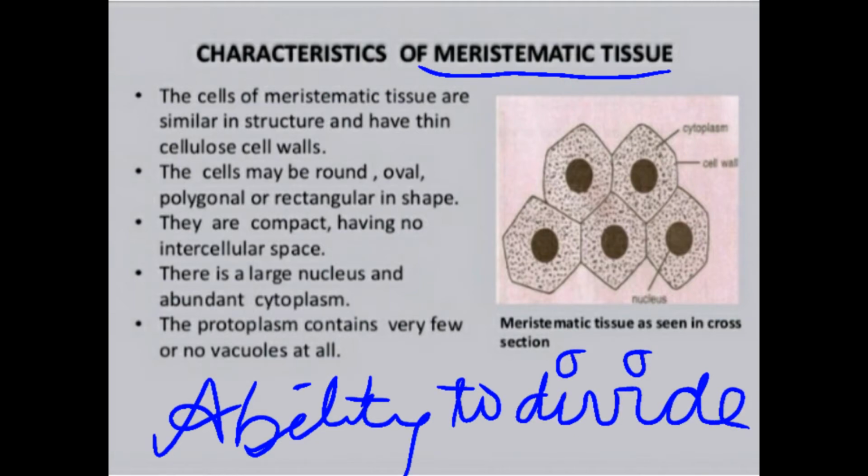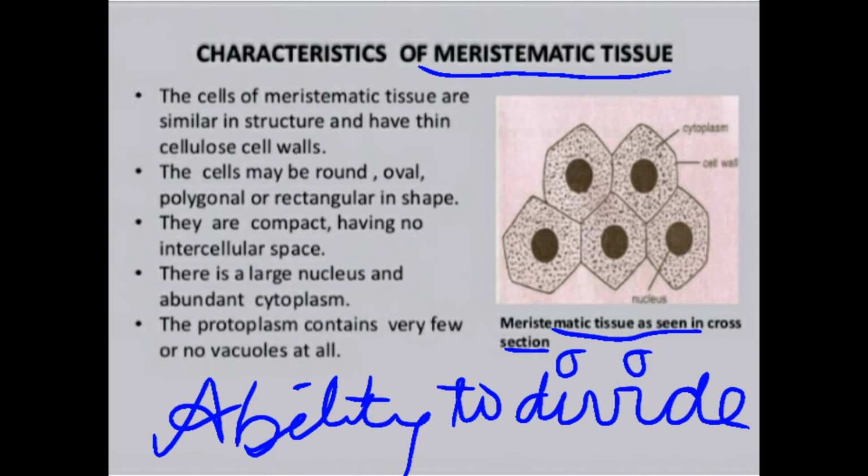So meristematic tissue are living cells with the ability to divide repeatedly and form new cells. So the cells forming the tissue are called meristematic cells. Initially the meristematic cells are similar, but after some time they grow, they differentiate and they mature into parts of various permanent tissues. So permanent tissues we will be discussing later on. Now let us discuss some of the points of meristematic tissue. You can see on the right hand side there is a cross section of meristematic tissue. So let us come to the first point.